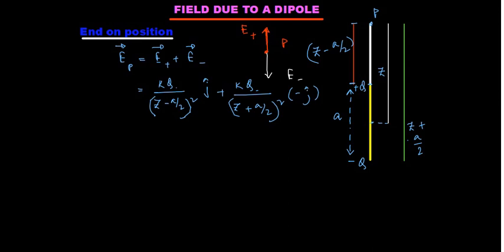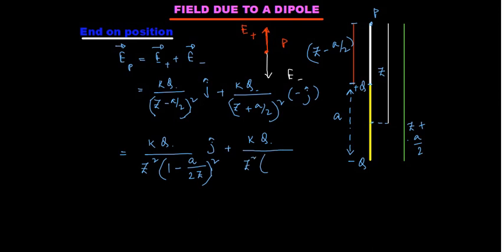So now we will rearrange the terms. If I take z square common inside the bracket, it is coming KQ by z square into 1 minus a by 2z whole square j cap plus KQ by z square into 1 plus a by 2z whole square minus j cap.